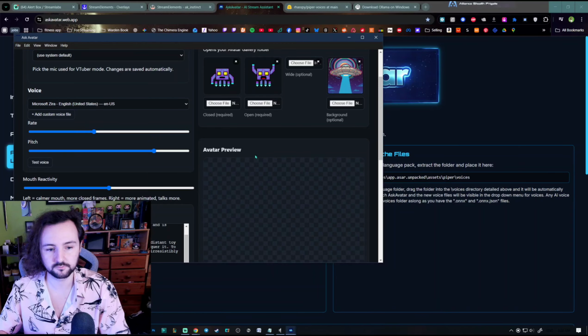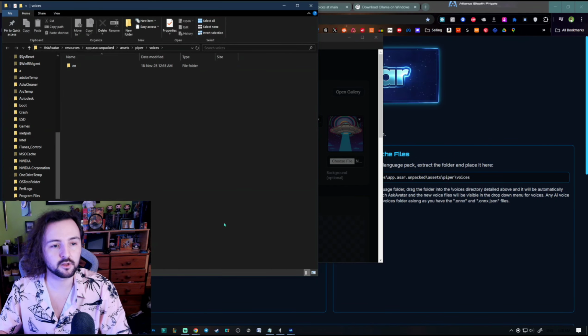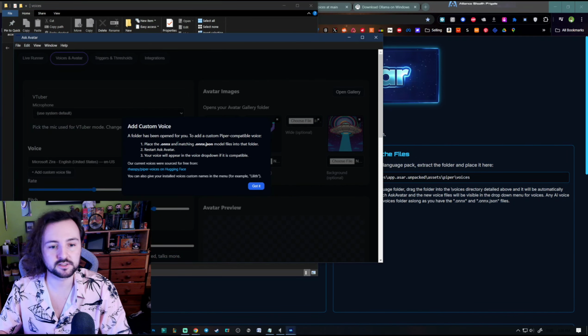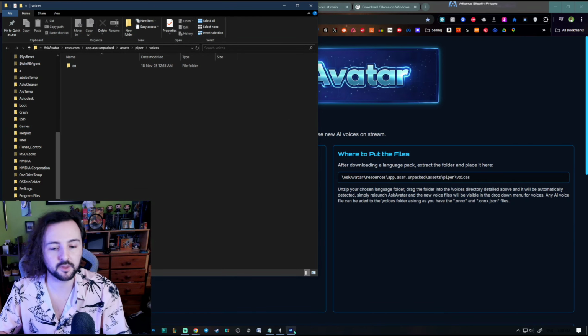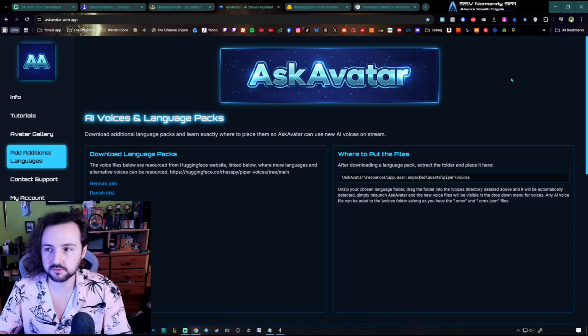So if you go back to your voices and avatar page, click on Add Custom Voice, and you'll see this pops up. There's a little pop-up to tell you how to do it as well. Make sure to close this before you add the custom voice, because it won't let you while the program's running. Close that. Also, down here, make sure you close this as well. That's the second screen. I downloaded one earlier, but I'll show you. You just click any of these, free to download. They just pop up over here.